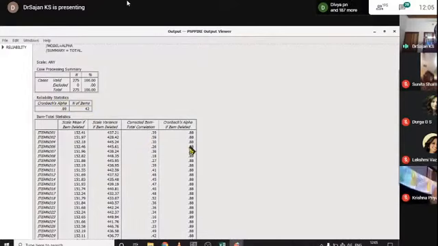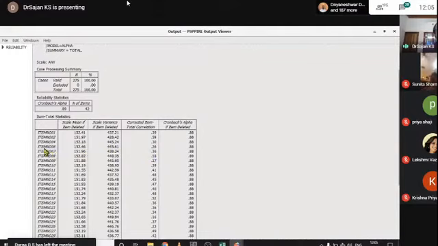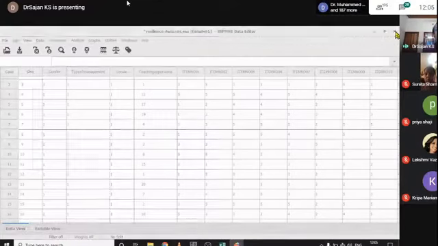For example, if item 6 shows 0.99 here, we can remove this item 6 to improve the Cronbach alpha of our tool to 0.99. That is the meaning of the last column. This last column will be obtained only by clicking that particular window.